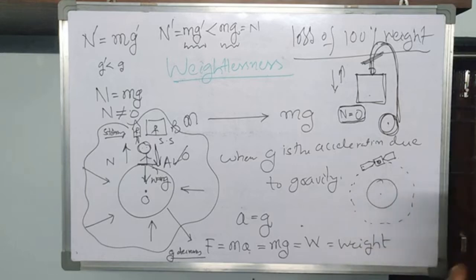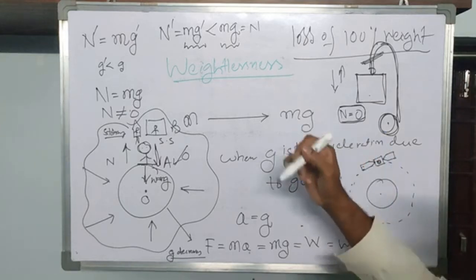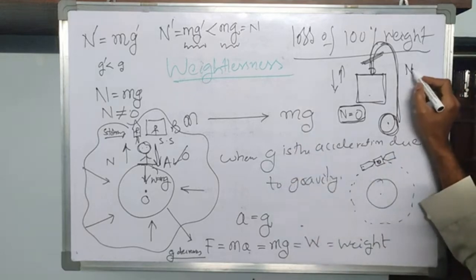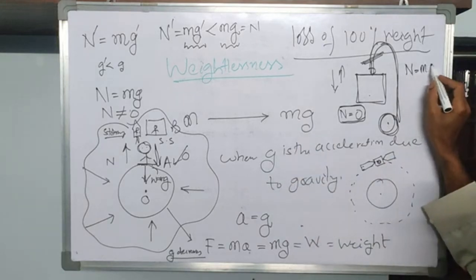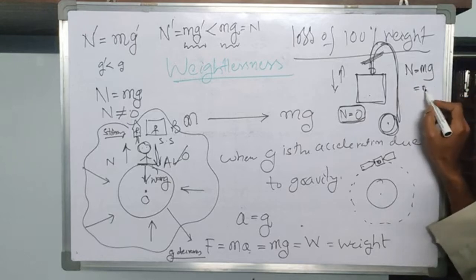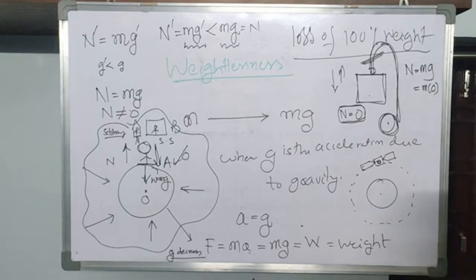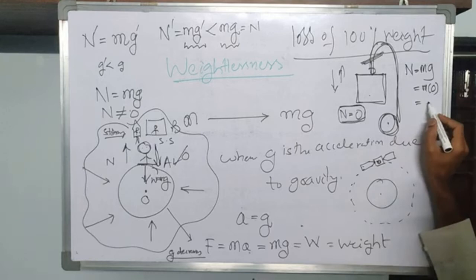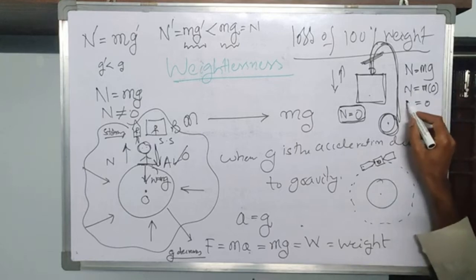Here, actually, whenever there is no gravitational attraction, what happens to your normal force? N is equal to mg is equal to how much? Whenever there is no gravitational pull, you are going to get 0 normal force.